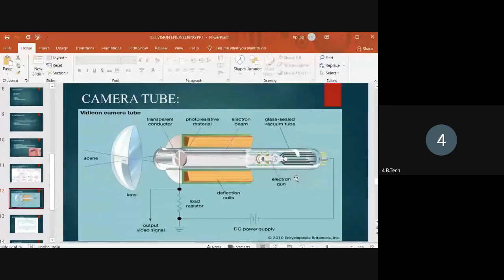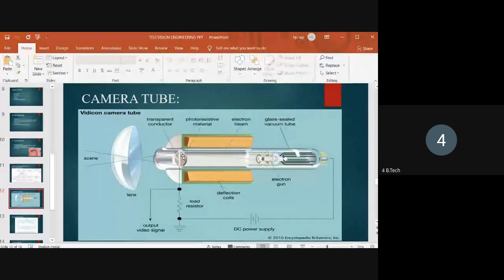Look at this transparent conductor. The inner photo layer is laid on the transparent conductor. When light is focused on this photo layer, the resistance of the photo layer decreases.